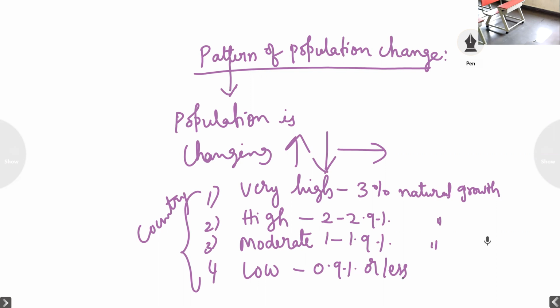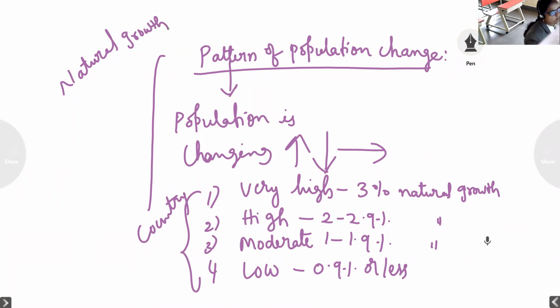Also we have discussed what is meant by natural growth. In the last class we discussed that the difference between the birth rate and death rate is referred to as the natural growth. So what is meant by natural growth? We already discussed this yesterday. This is one of the factors influencing the population change.